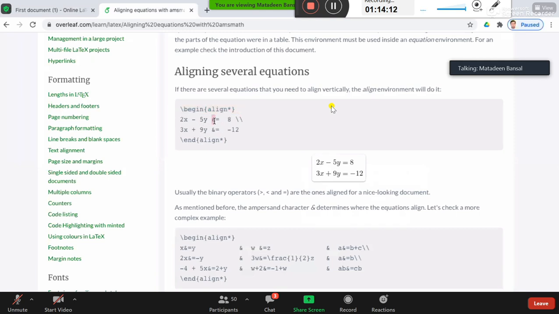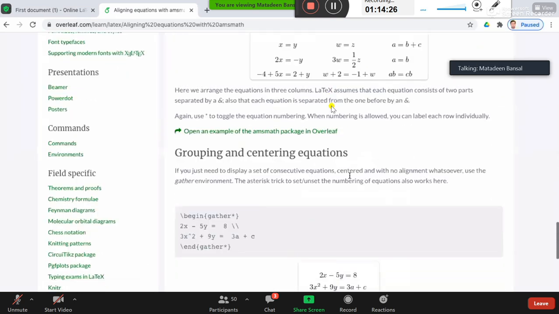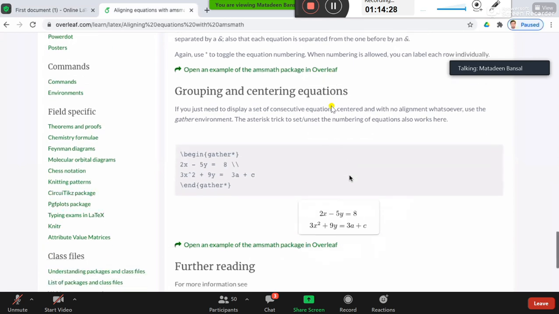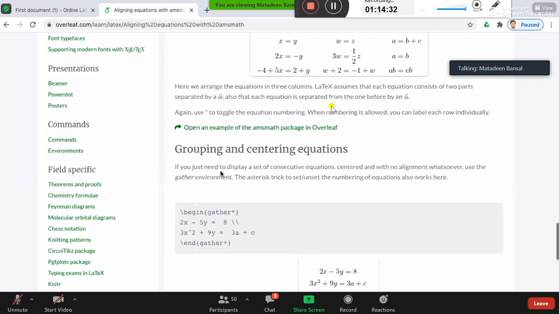You have to use this ampersand sign to align, right? So these two equations will be aligned on the equal to sign. All right. And there are lots of other environments as well, like gather and so on. The list is endless.